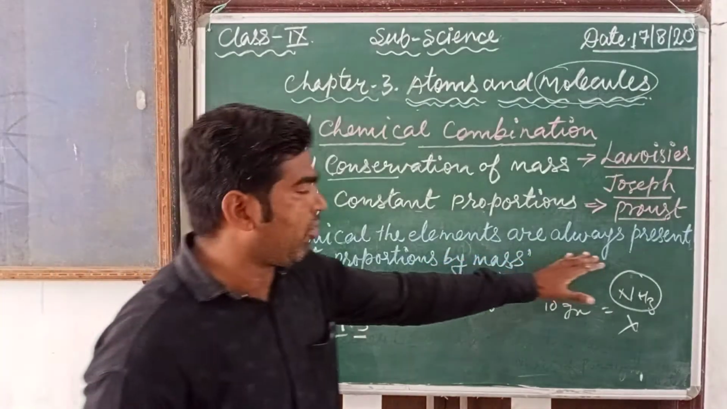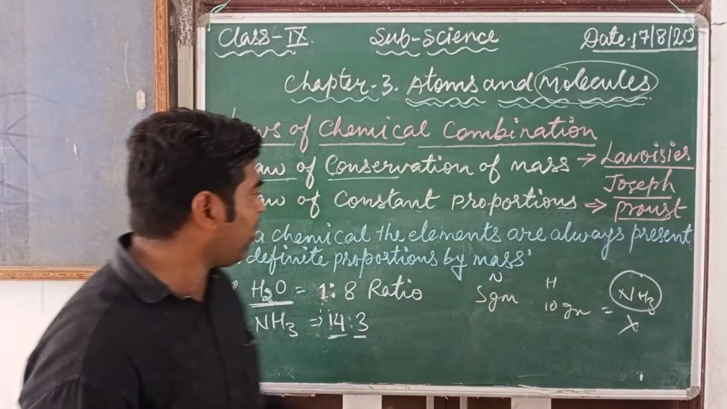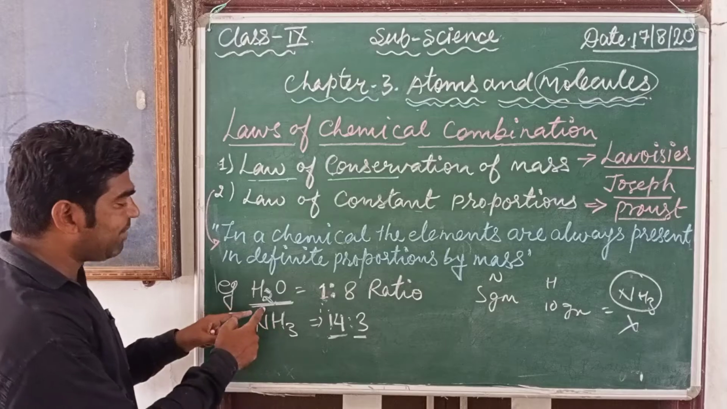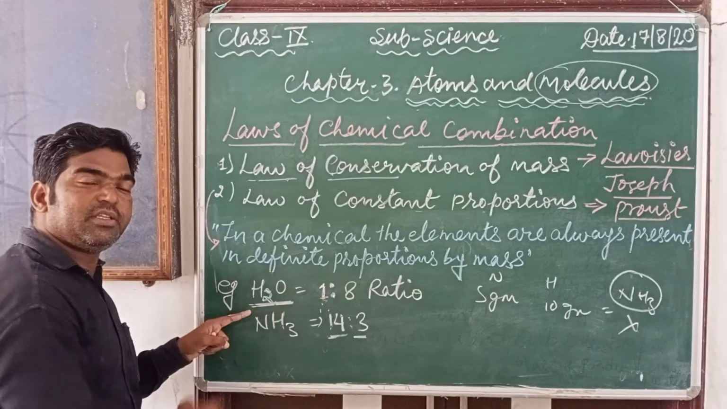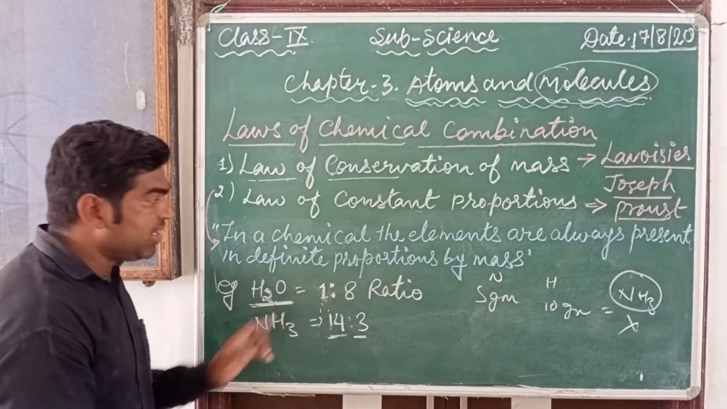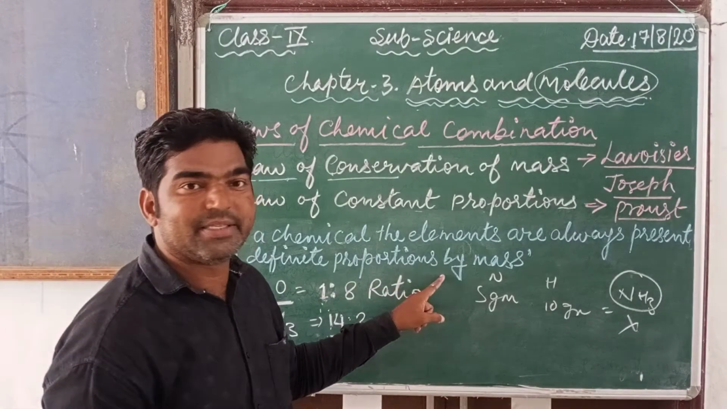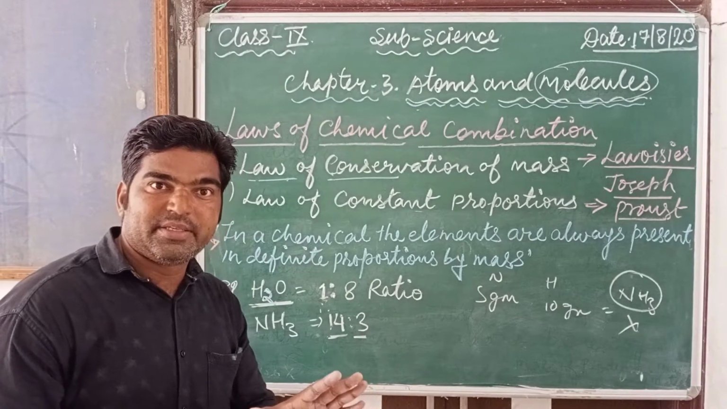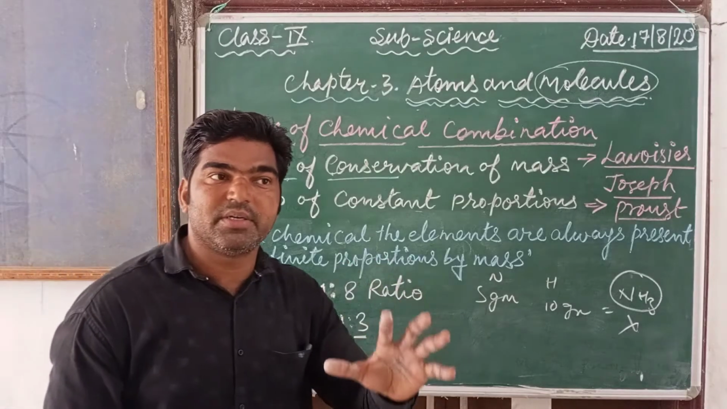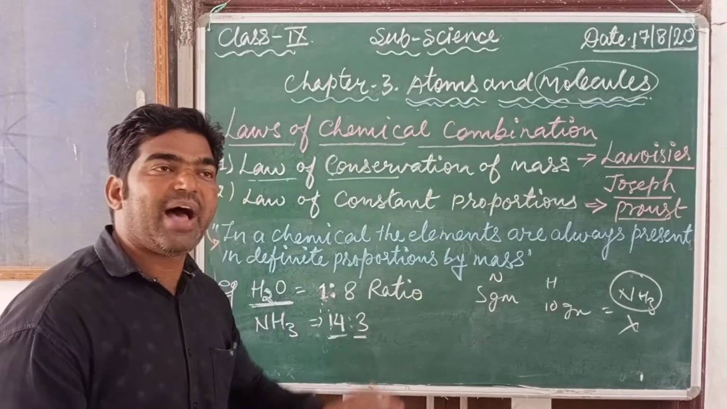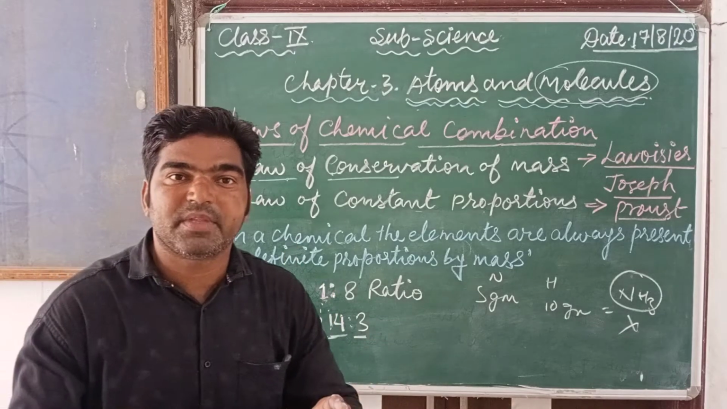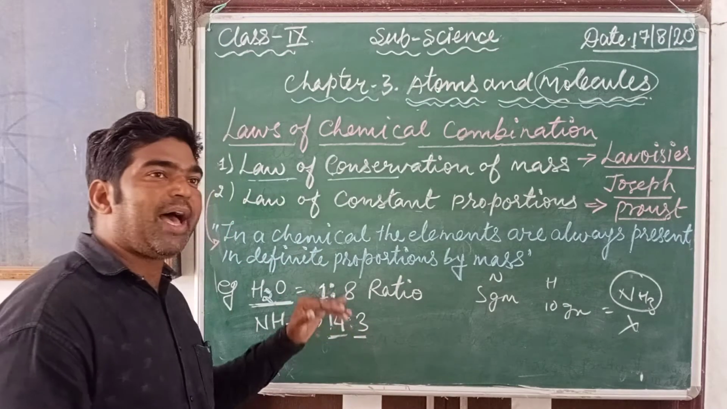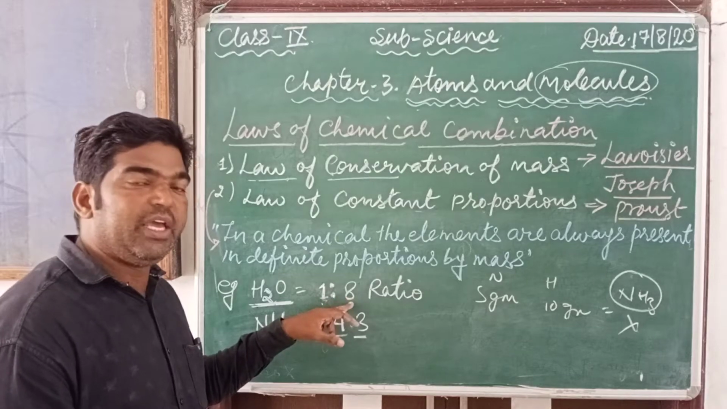So on the basis of this law, it is said that the elements are always present in a definite proportion. Whatever elements are present in this compound, water, hydrogen and oxygen, they are present in a definite proportion by mass, means there should be a fixed or constant ratio of their mass. So for example, if you want to form water by the combination of hydrogen and oxygen, water is only formed when you are taking the mass of hydrogen and oxygen in the ratio of 1:8.